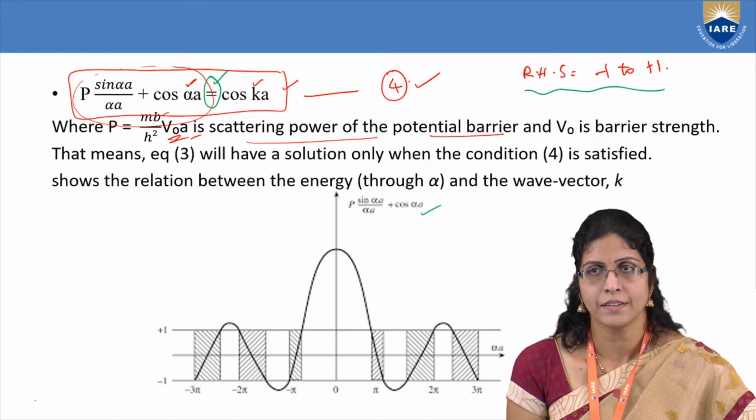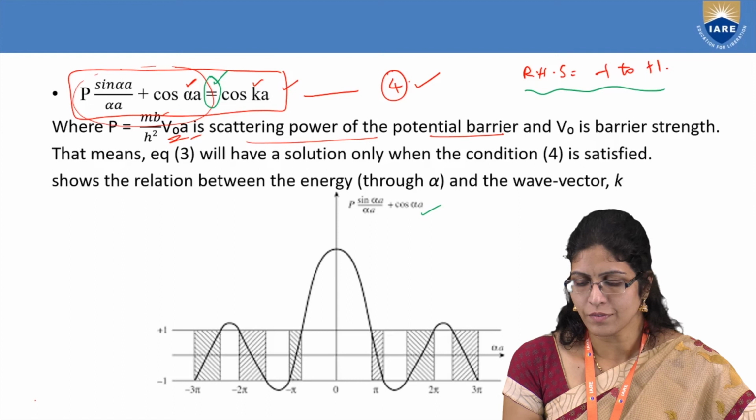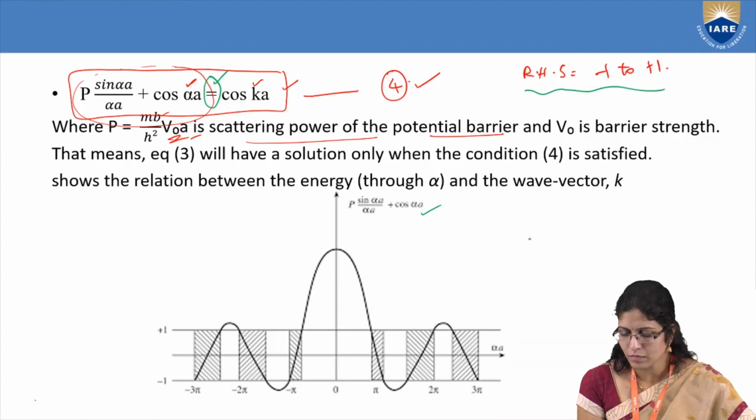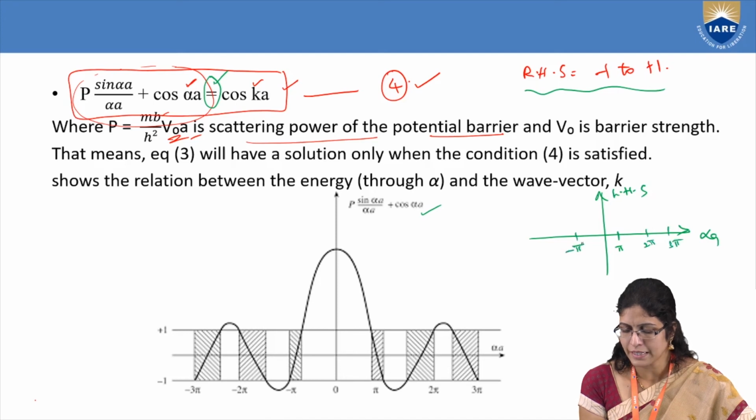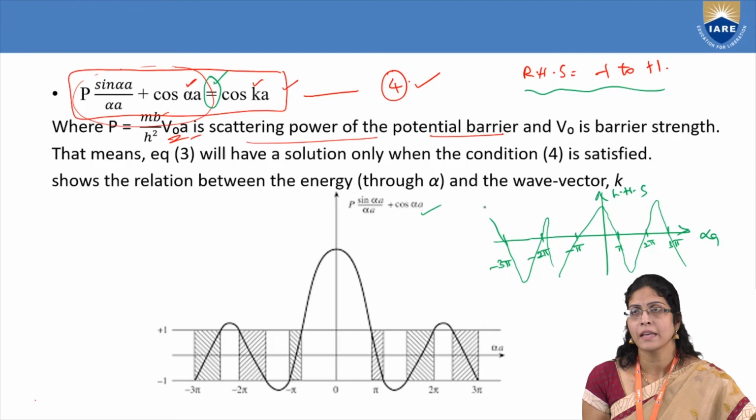If I have to show it normally, this is alpha a, and you are taking the LHS for different values of pi, 2 pi, and 3 pi, and the same on the other side, and you are getting a curve like this.